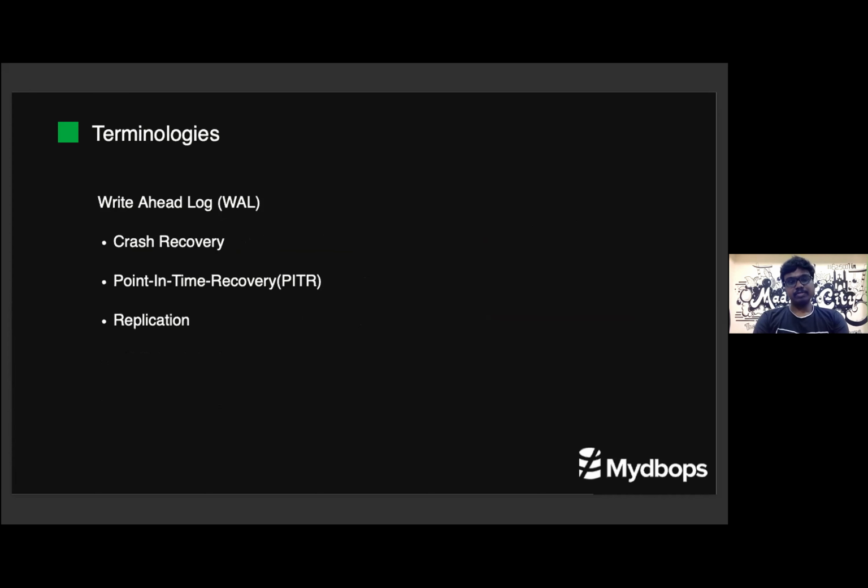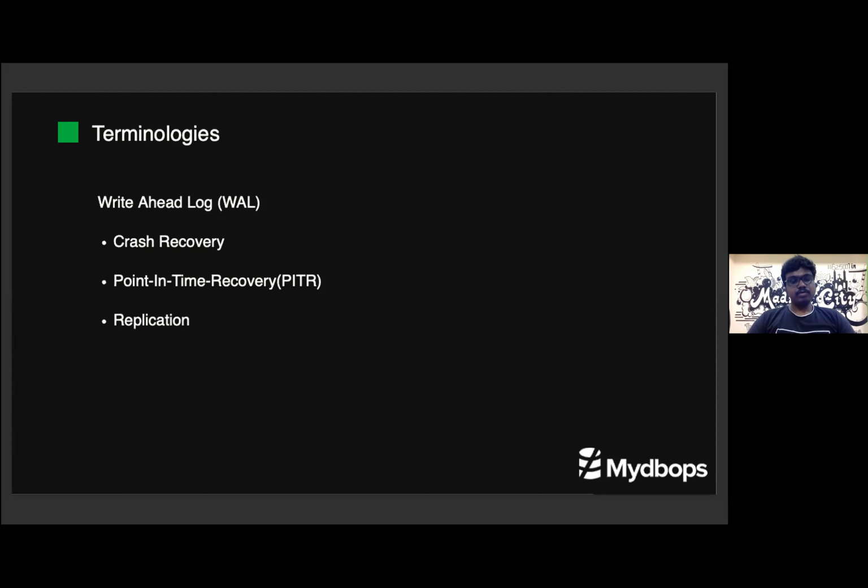And point in time recovery. Point in time recovery means, consider we have accidentally deleted some records at 12 o'clock. So we want to restore our database up to 11:59. The process of restoring to a particular point in time is called point in time recovery. In Postgres, it can be achieved only by using write-ahead log.